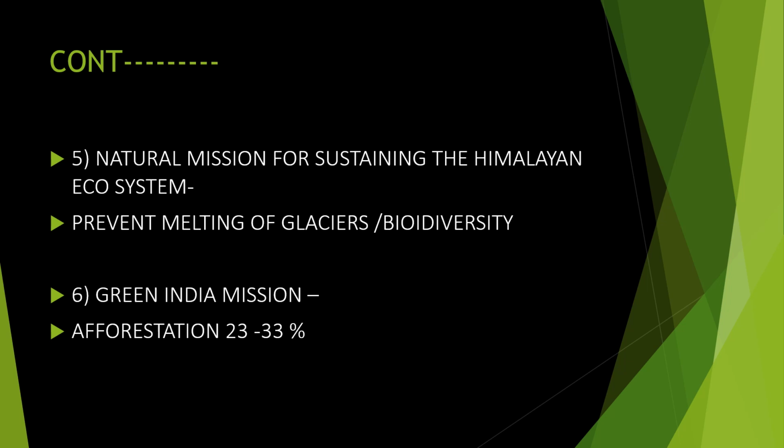The fifth one is the National Mission for Sustaining the Himalayan Ecosystem. We know that the Himalaya is important, the eco-environmental area or ecosystem of India, because it is one of our main areas that decides the different kinds of winds, the different kinds of rain, and the climatic changes. So the mission is for sustaining the Himalayan ecosystem. The ecosystem of the Himalaya is changing day by day because of the tourists who reach there and cause a lot of pollution. So we have to control it.